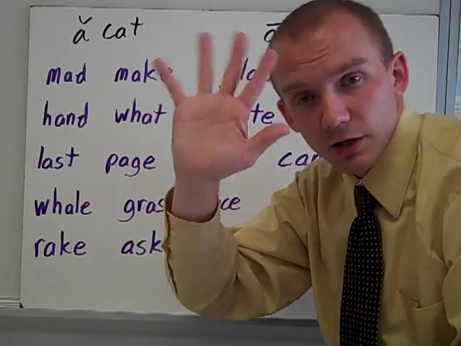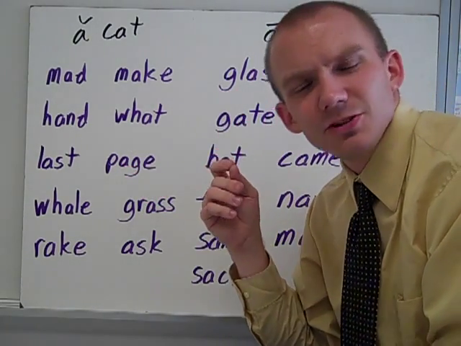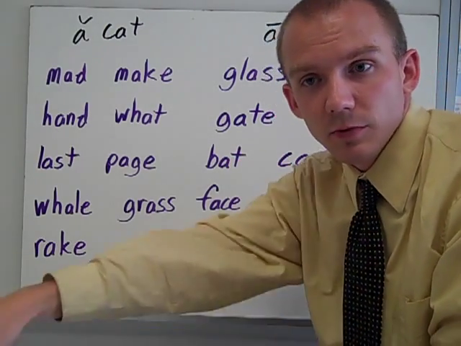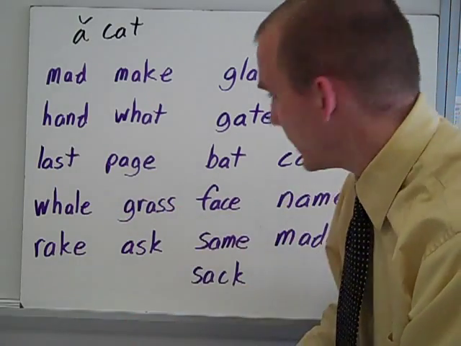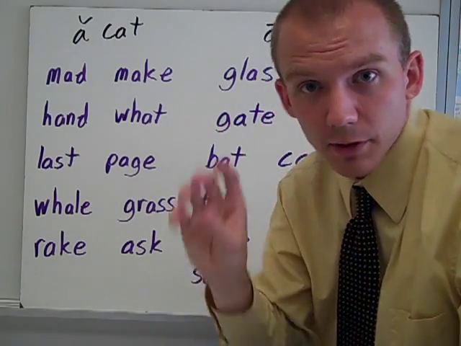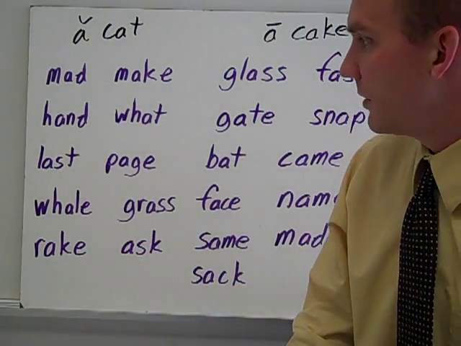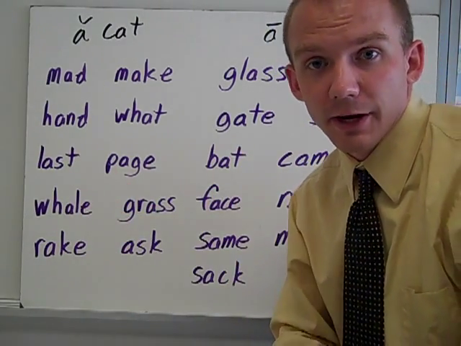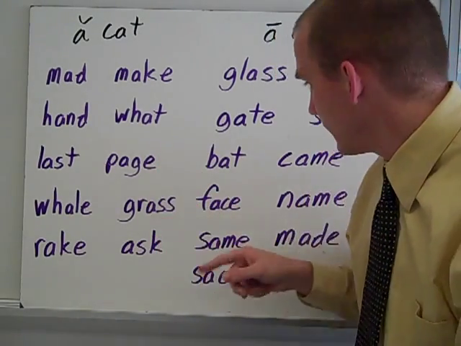Hand, here's my hand. What? What's something you might say, hey, what did you just say? Gate. A gate's something you kind of open up to get into somewhere. It might be a fence, there might be a gate on the outside. Snap. There's a snap. Last. If you're not fast, you might come in last in the race as the final person. Page. You might have a page in a book.